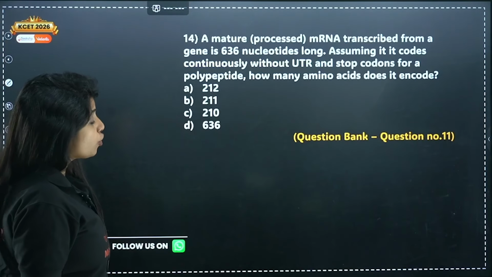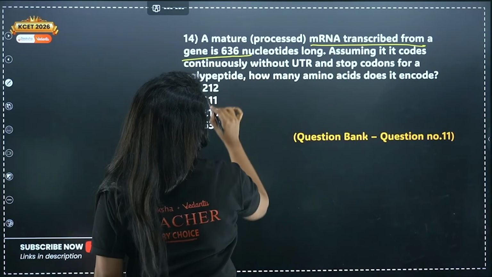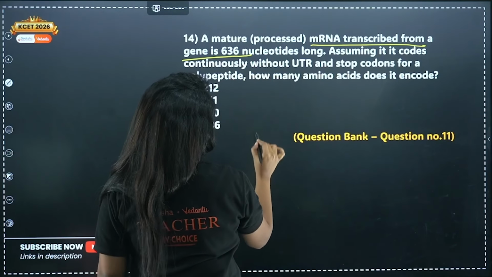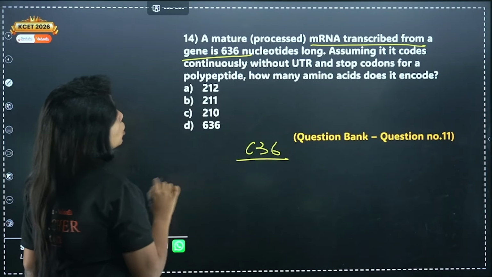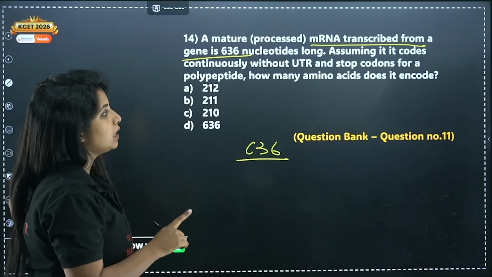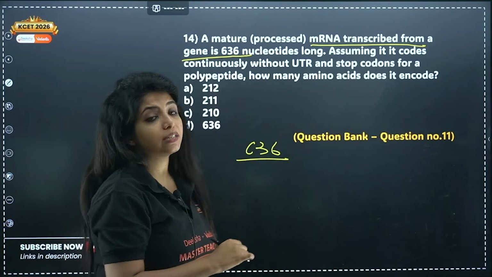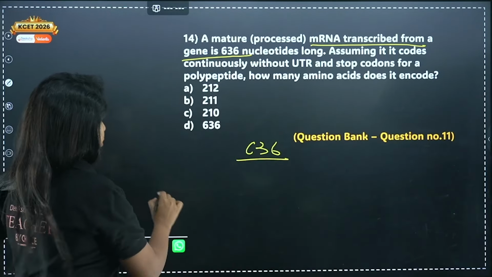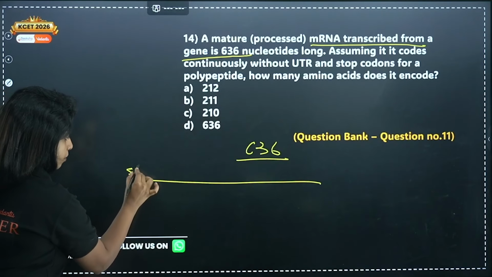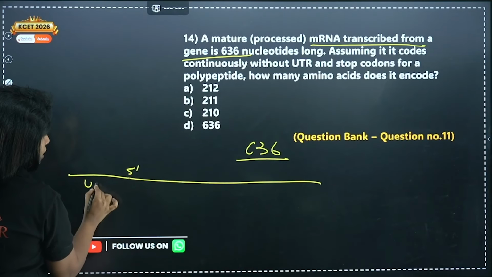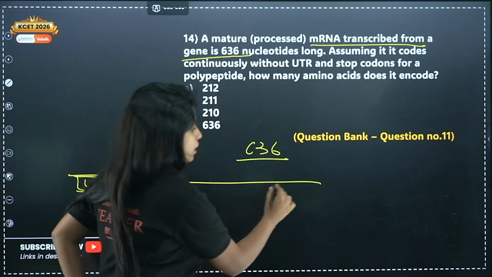Next. A mature processed mRNA transcribed from a gene is 636 nucleotides long, assuming it codes continuously without UTR and stop codons for a polypeptide. How many amino acids does it encode? So usually what happens, my dear children, in an mRNA, before the 5' end, you have some untranslated region that is not going to get translated. And here also,